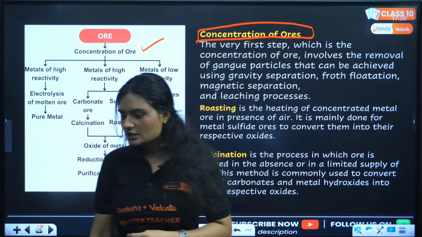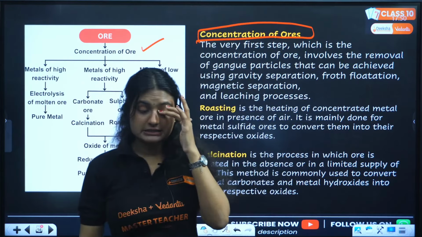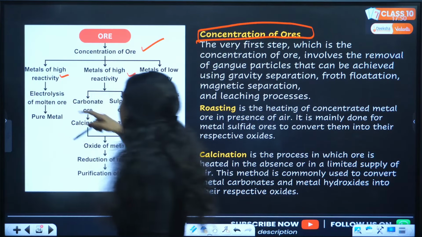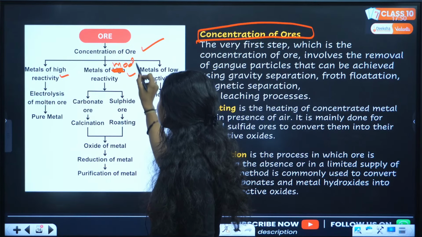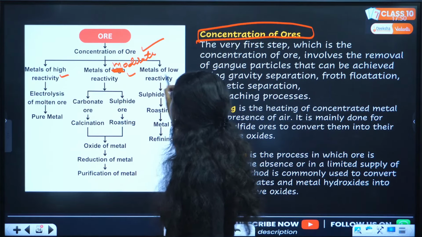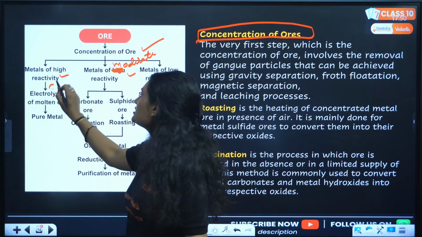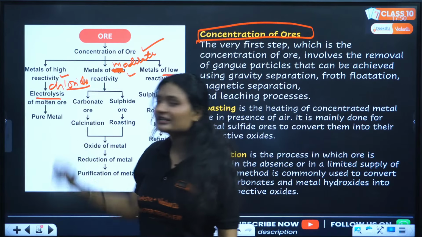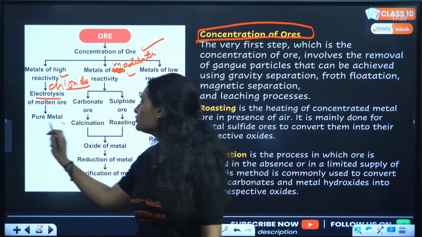Clear? Next, you have three types of metals, right? Metals of high reactivity, metals of moderate reactivity, and then metals of low reactivity. Clear? Metals of high reactivity exist in the form of their chlorides. From chlorides you do electrolysis, electrolytic reduction, right? You do electrolytic reduction, and after that you get your pure metal.